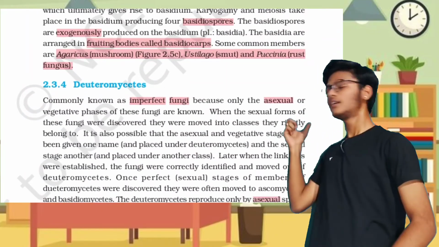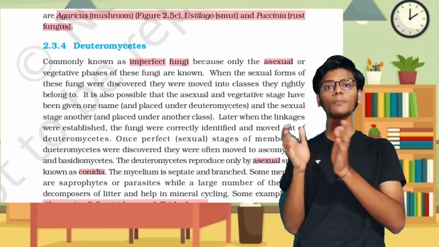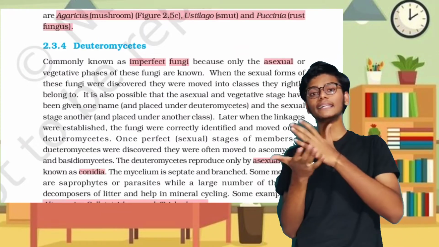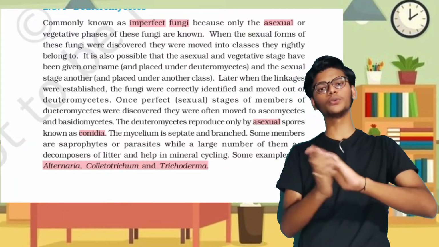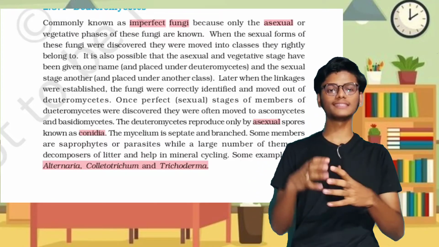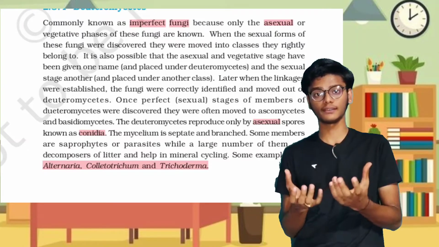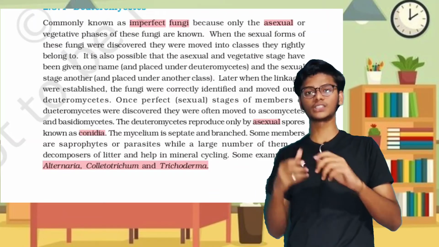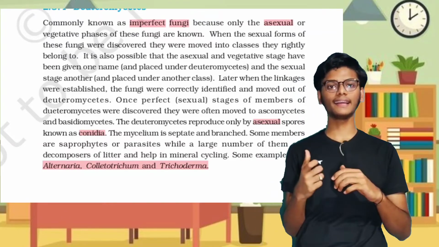And the last group into which fungi is divided is Deuteromycetes. These Deuteromycetes are also known as imperfect fungi. These are imperfect because they form spores only by asexual means. Only asexual spores are formed. But when it starts to form sexual spores, it is placed in another group, when it becomes perfect. These asexual spores are known as conidial spores, and examples for this are Alternaria and Trichoderma.